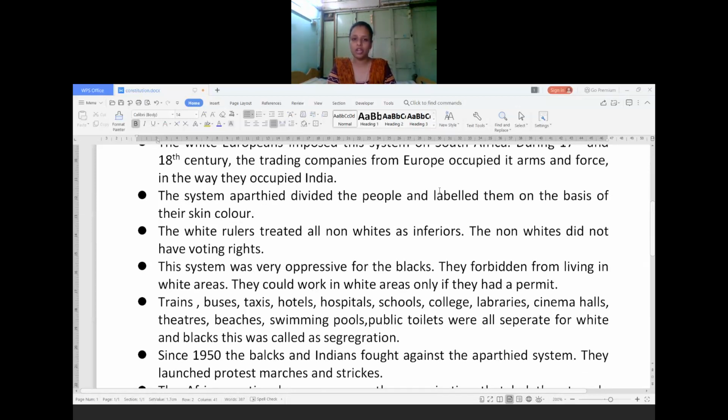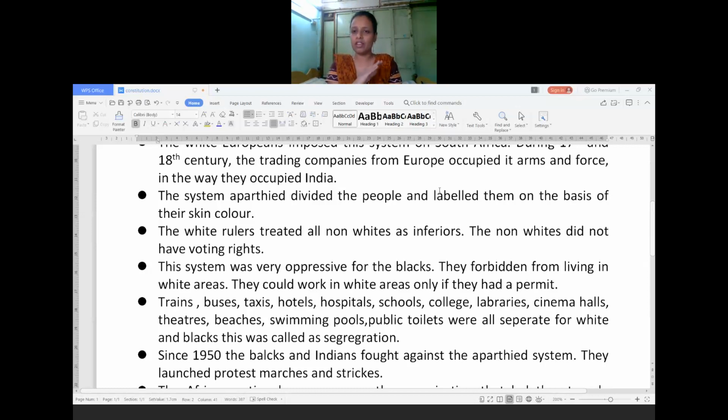So this system was very oppressive for the black people because in each and everything they always got disrespect only. They were not getting any kind of respect in the society. How the poor people were being treated very badly, how in our country, based on caste, the people belonging to the untouchables were treated, the same thing was for black people also. The white men were treating them in a very bad situation.